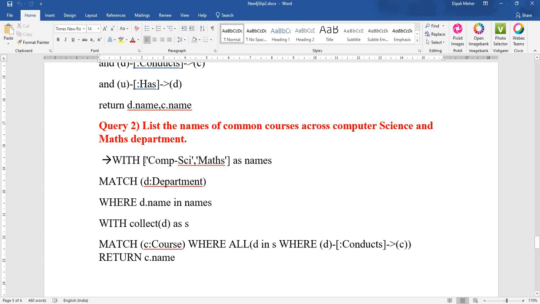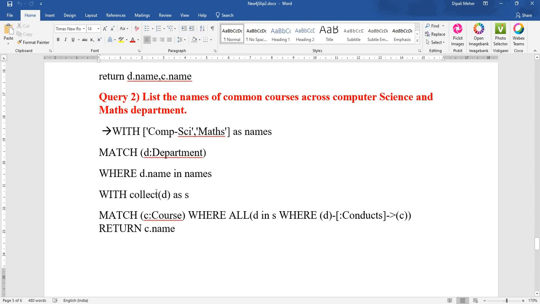So you can take this as an array. How to take an array? With the help of opening and closing rounded brackets, with computer science, maths as names. So what is the name for this array? As names, with match D department, where D dot name should be from this array. So where D dot name in names.